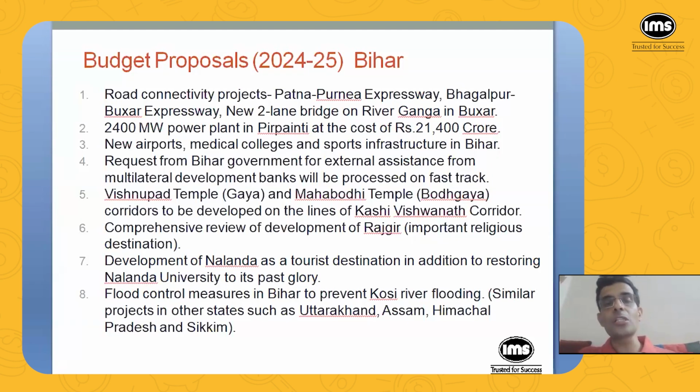Then new airports, medical colleges, sports infrastructure in Bihar. But what new airports? Where are you planning to build new airports? Where are you planning to build new medical colleges? Unfortunately, no specifics. Requests from the Bihar government for external assistance from international developmental agencies will be processed on fast track. And then Vishnupada temple in Gaya and Mahabodhi temple in Bodh Gaya. So these are temples of religious importance. Those temple corridors will be developed on the lines of the Kashi Vishwanath corridor.